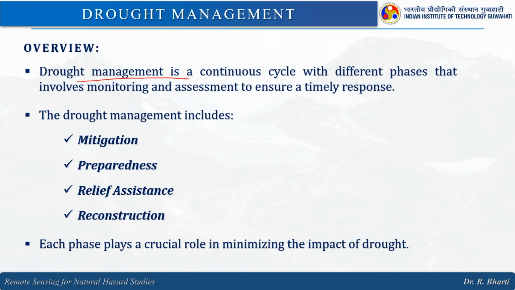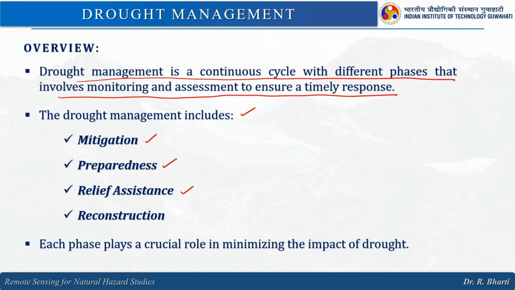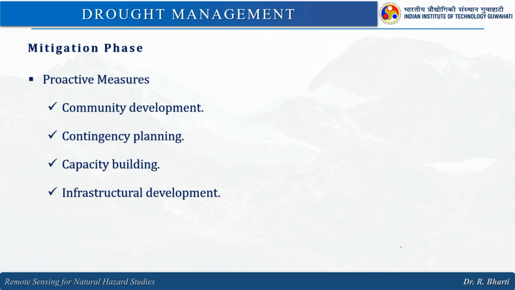Drought management is a continuous cycle with phases that involve monitoring and assessment to ensure a timely response. The drought management includes mitigation, preparedness, relief assistance and reconstruction, right. Each phase plays a crucial role in minimizing the impact of drought.